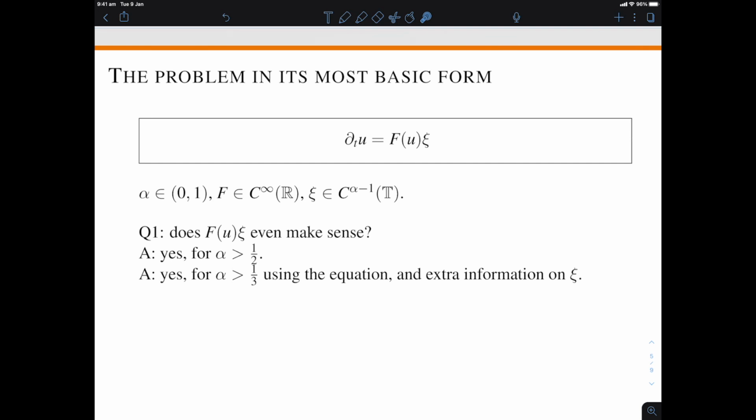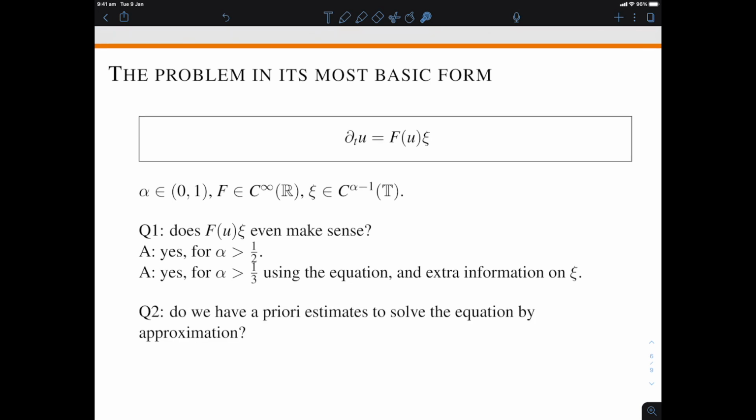What we do is we look at this particular product. So we use the equation, we use the fact that f of u and xi are very much linked to each other. And not only that, but we will need some extra information on the xi. So we'll see how that's done. But once this is done, we have an equation that makes sense, but we don't just want an equation that makes sense, we would like to solve it. So what we need to solve are estimates.